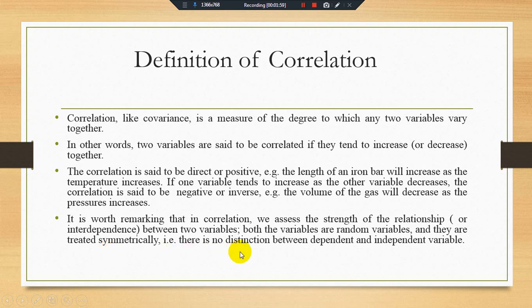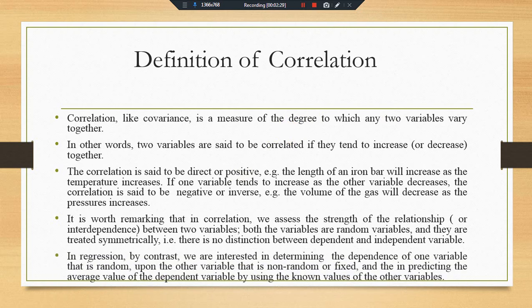So there is no distinction between independent and dependent variable in the case of correlation. Every variable is independent and every variable is dependent, because correlation provides the degree of association and relationship between the variables.